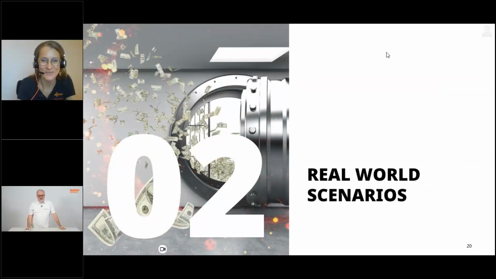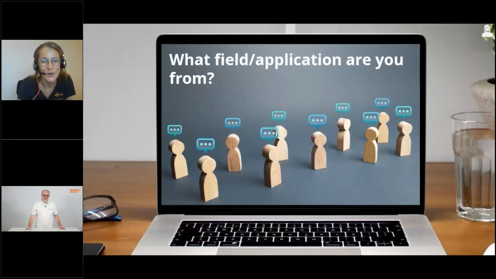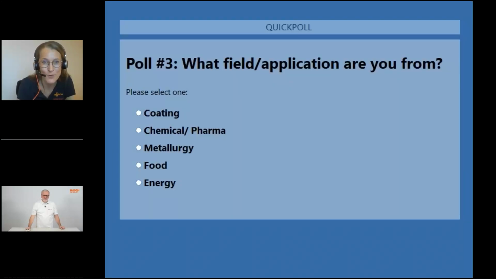Okay, so after all these methods and applications and leak rates, we want now to come to topic 2 of our presentation, which are more real world scenarios. And before diving into that, we would like to see within the next poll in which field or application you are working, or you are from, or you are interested in. So we have selected a few of them, which is coating, chemical and pharma, metallurgy, food, or energy market applications.